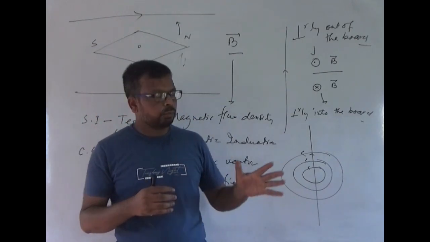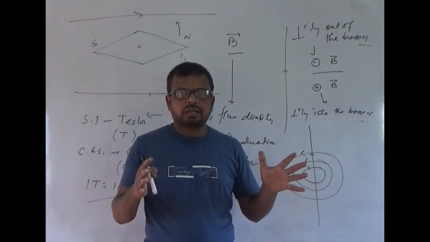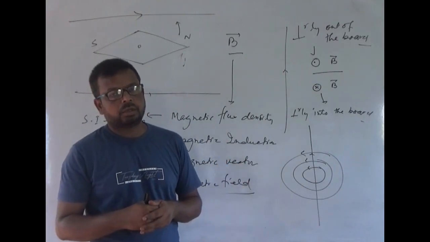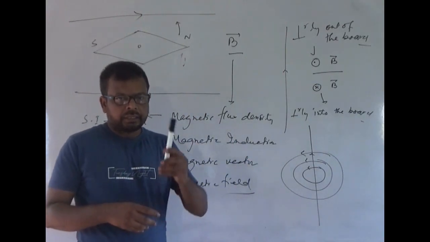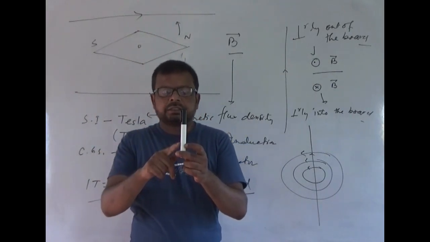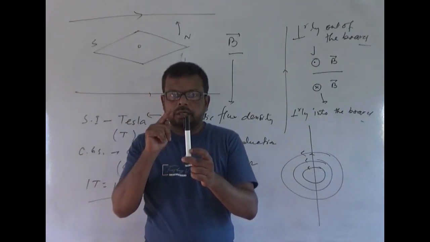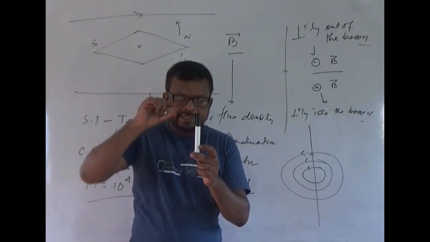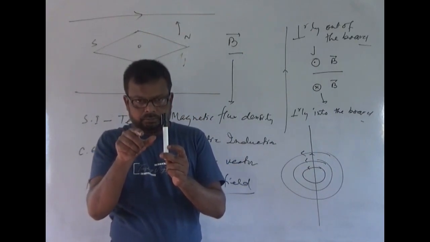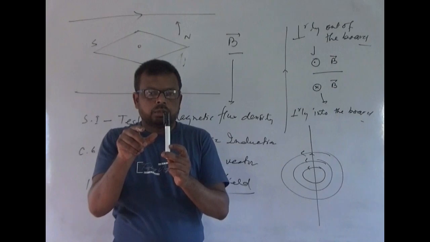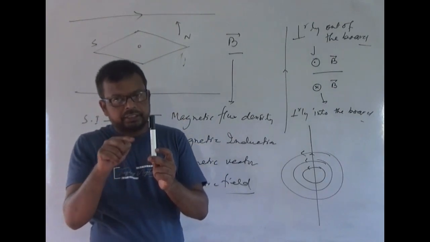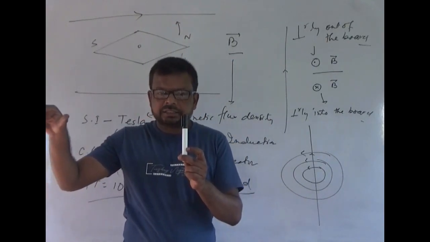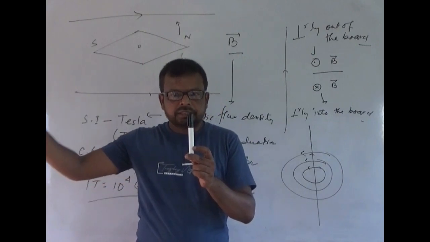Right? We are just going to make an analysis or qualitative discussion of the magnetic field. That means if this is a current carrying conductor, then due to this current there will be a magnetic field, and the magnetic field lines are concentric circles, and these circles are dense or very close to each other when the distance is smaller, and when the distance is larger, these circles are further apart.